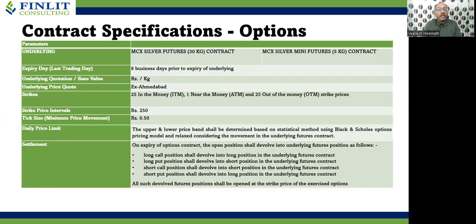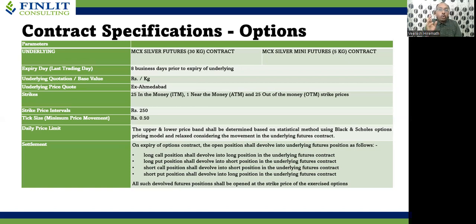So when we look at the contract specifications of options, as you are aware, silver options are available on 2 futures contracts, a 30 kg contract and a 5 kg contract. The expiry date is 8 business days prior to expiry of the underlying, because the commodity contracts are deliverable contracts. Hence, to benefit those people who are willing to give and take delivery, the exchanges give a 5 days window so that intention matching can be done against buy and sell orders.